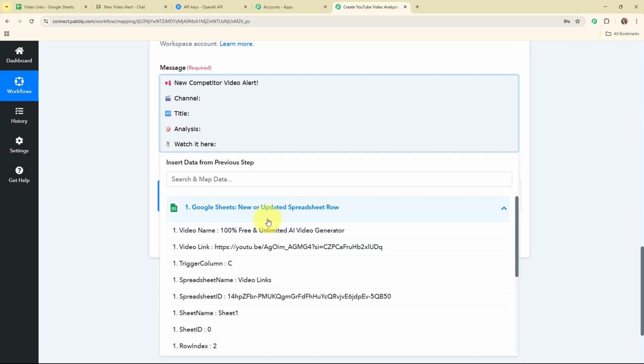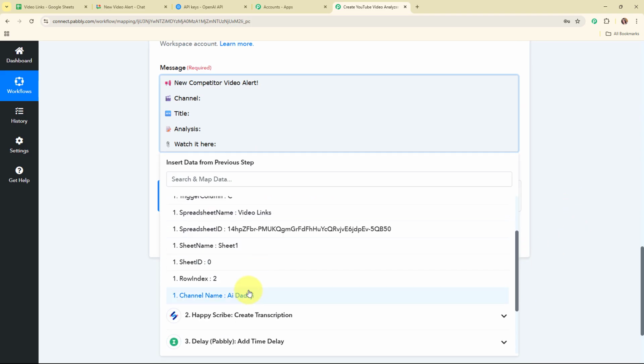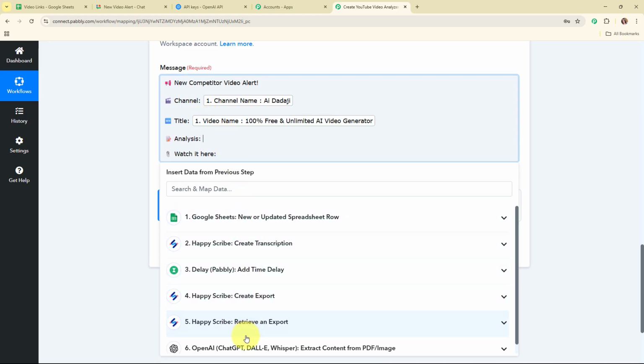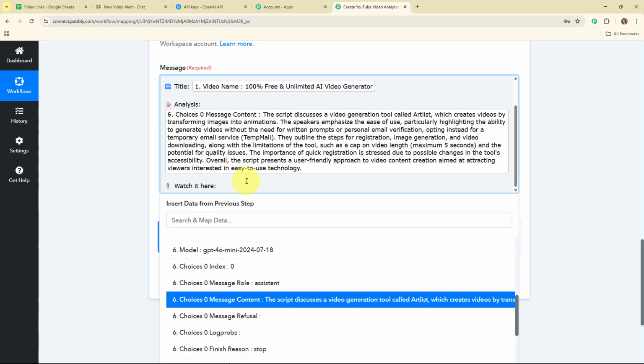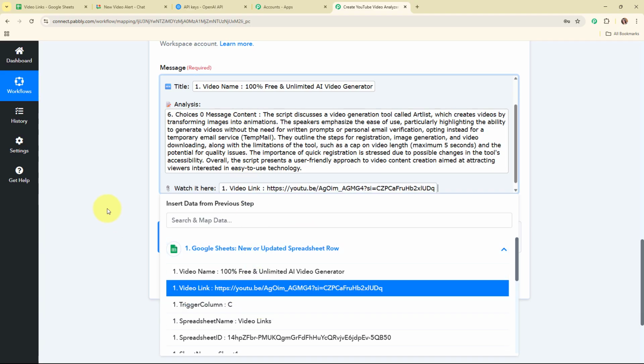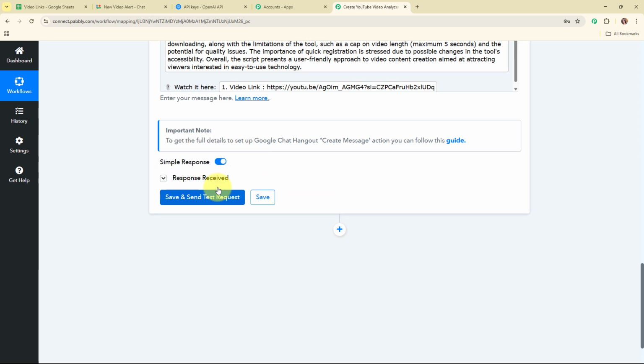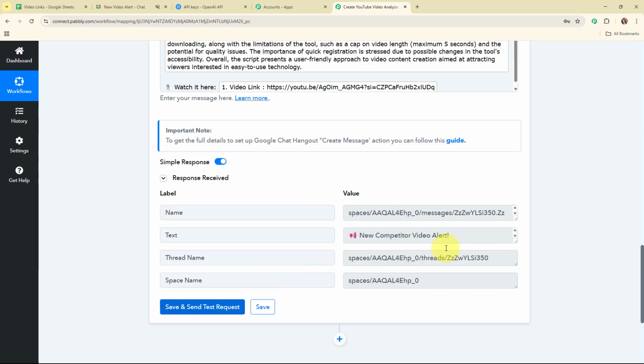So for the channel, I'm going to map the channel name. Here I'm going to map the title of the video. Here I'm going to map the analysis generated by OpenAI. And lastly, I'm going to map the video link. And now after entering all the required details, I'm going to click on save and send test request given over here. And here you can see we have received a successful response.